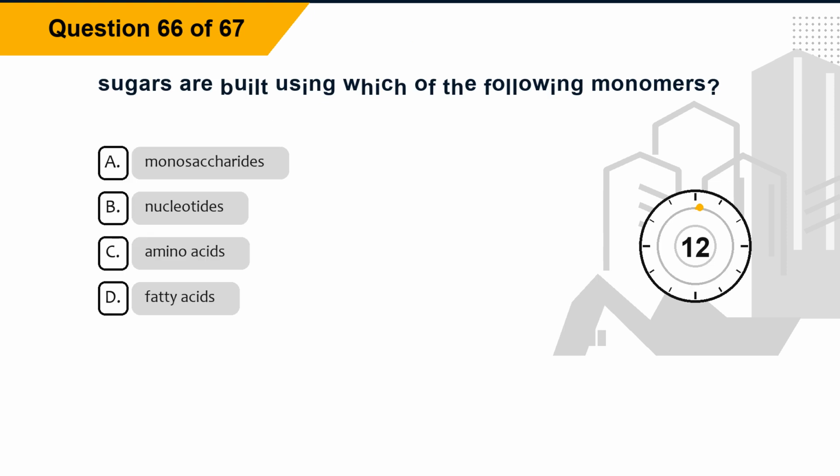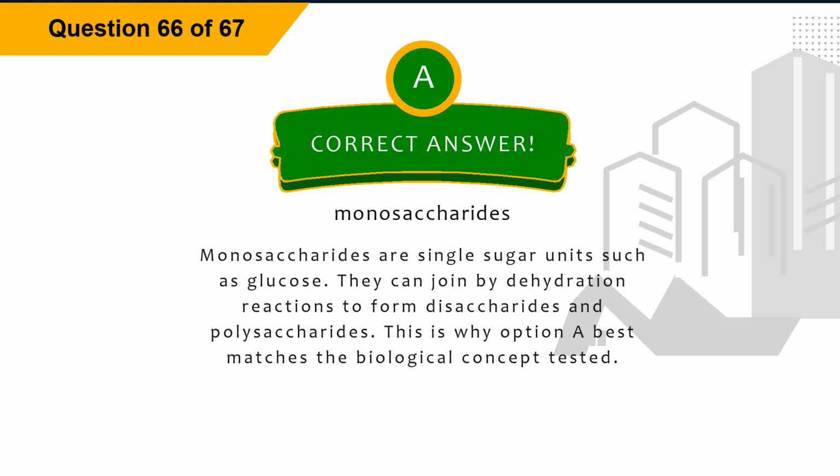Question 66. Sugars are built using which of the following monomers? Option A, monosaccharides. Option B, nucleotides. Option C, amino acids. Option D, fatty acids. The correct answer is option A, monosaccharides. Explanation: monosaccharides are single sugar units such as glucose. They can join by dehydration reactions to form disaccharides and polysaccharides. This is why option A best matches the biological concept tested.